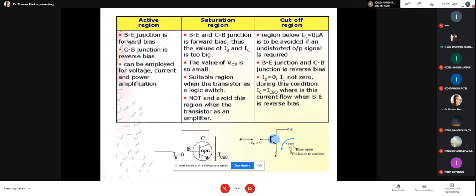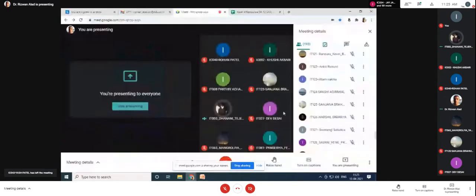Clear? Yes, sir. And if we increase VBB and VCC in the cutoff region, then... Please remember in cutoff region, VBB and VCC are approximately zero because the transistor is non-conducting. Whenever we increase VBB and VCC, it may go to active or saturation. Would it lead to breakdown of the transistor? It may be possible. Whenever you continuously increase VCC, definitely the transistor comes into breakdown. Okay, sir, got it.